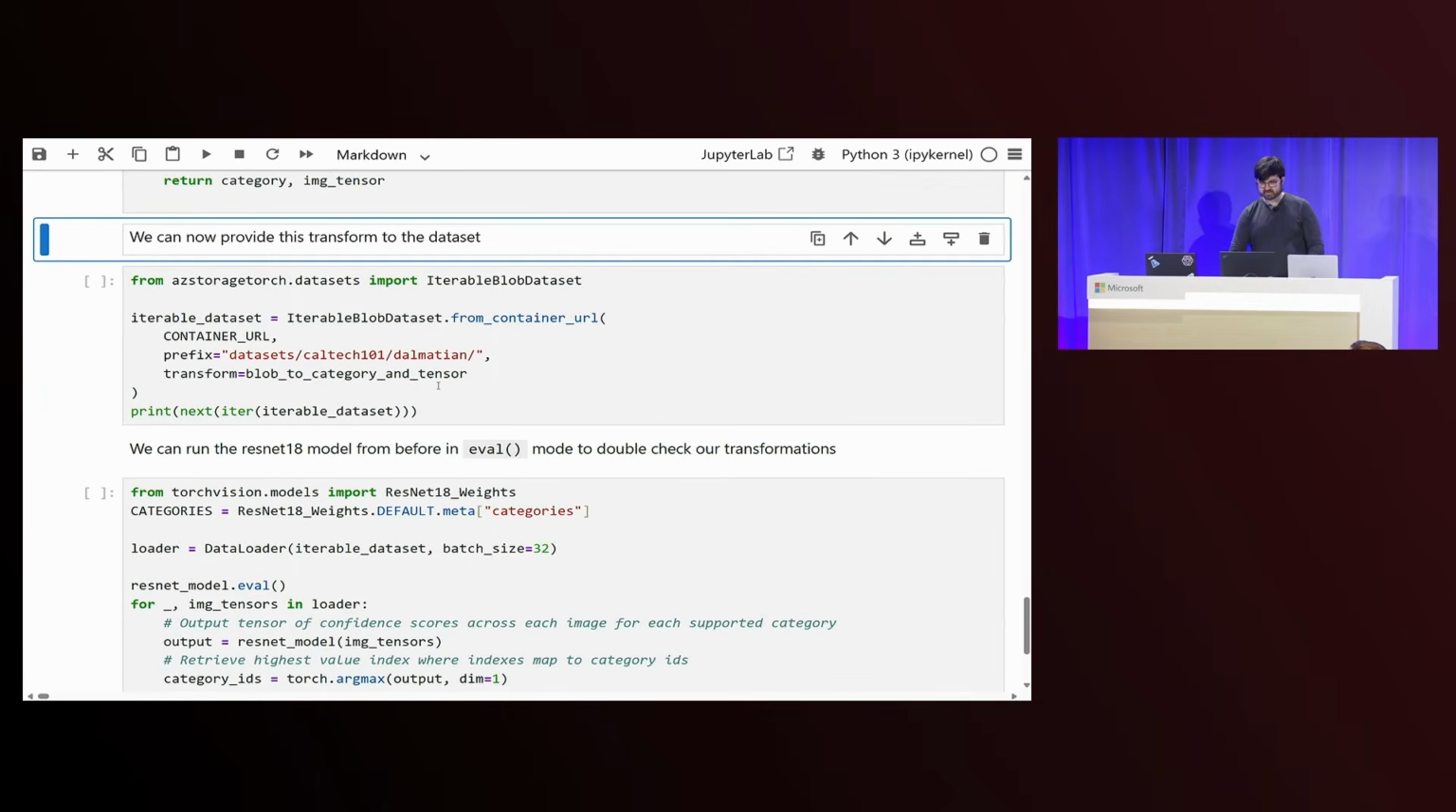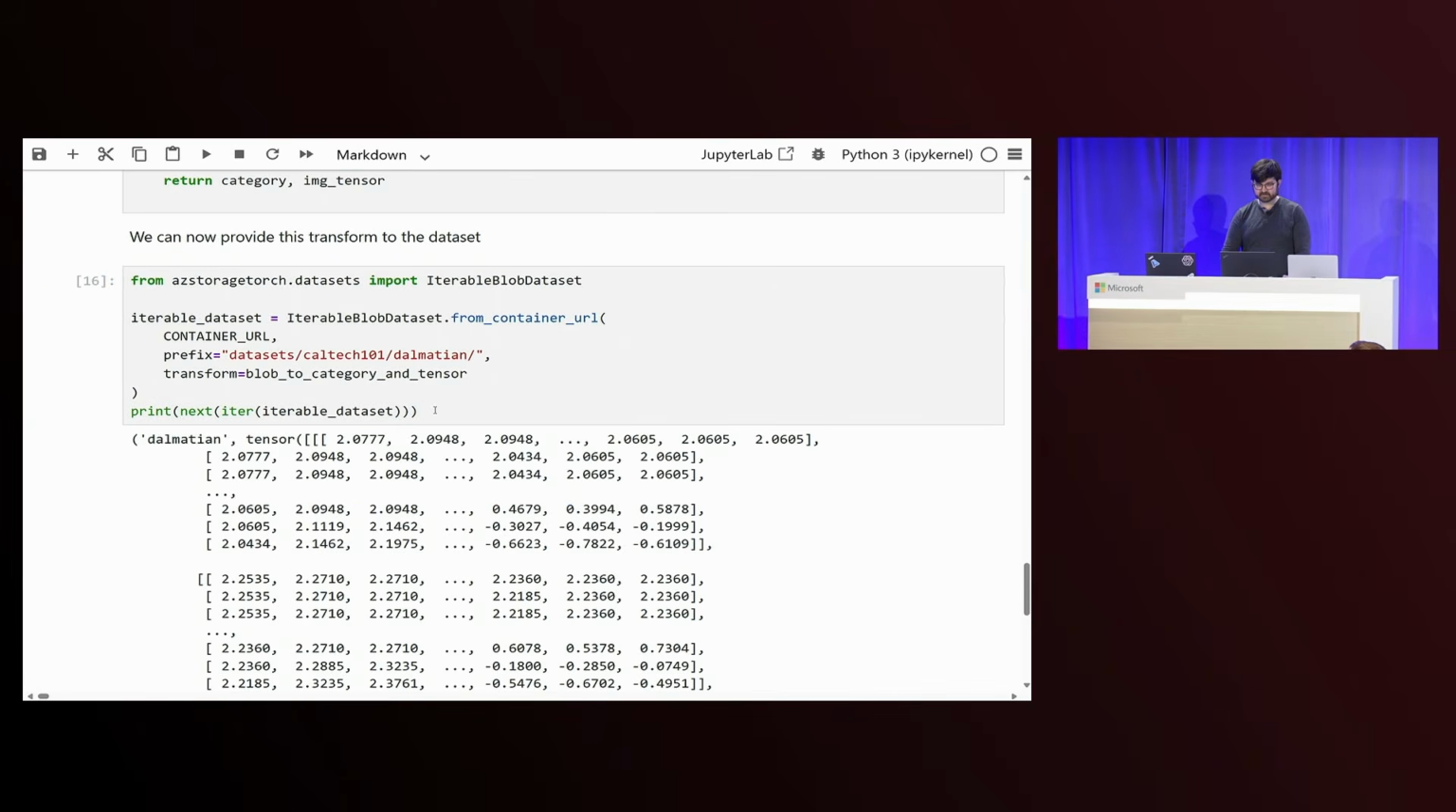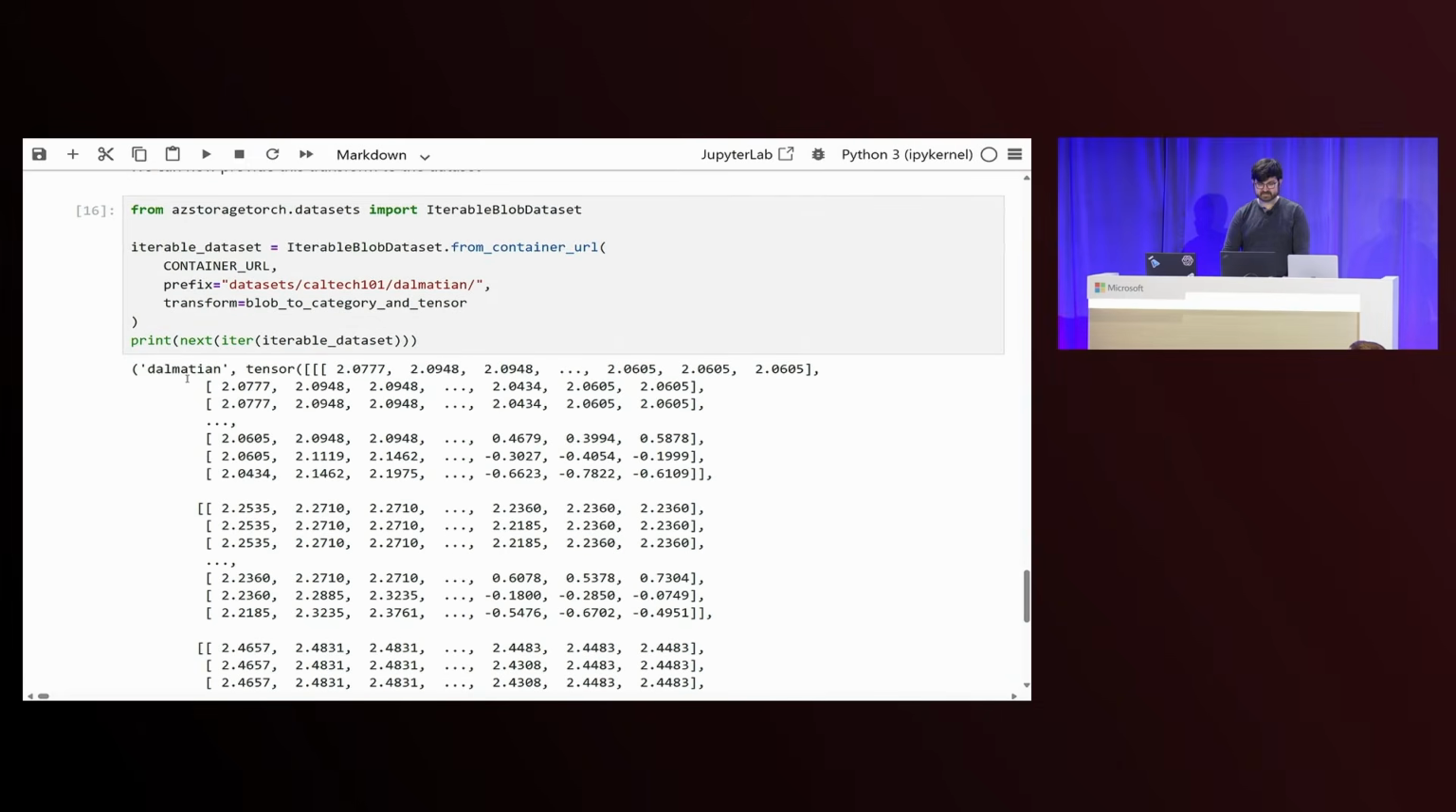So now to actually use the transform that we defined, we just need to provide the transform keyword argument. And then also note for this data set, I switched it to being an iterable blob data set and also added the Dalmatian prefix so we want to get images of Dalmatians for our data set. So we can run it and get the first image, and you can note that it is a Dalmatian. You can see our tensor here.